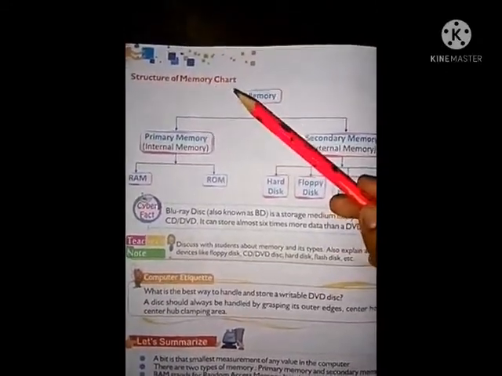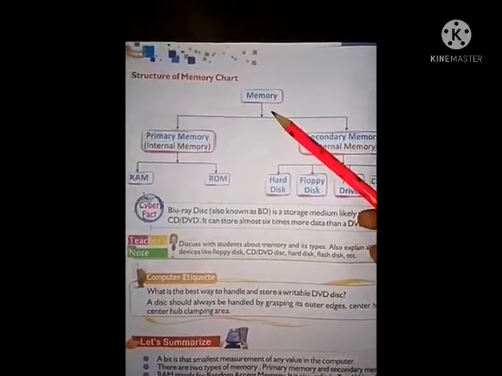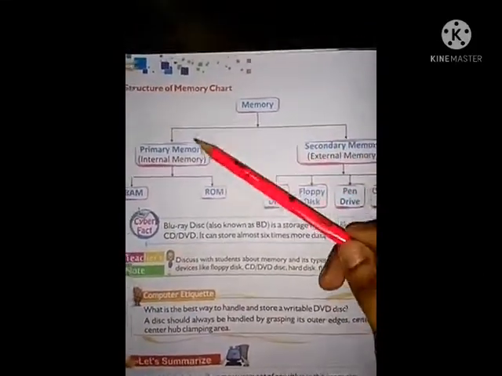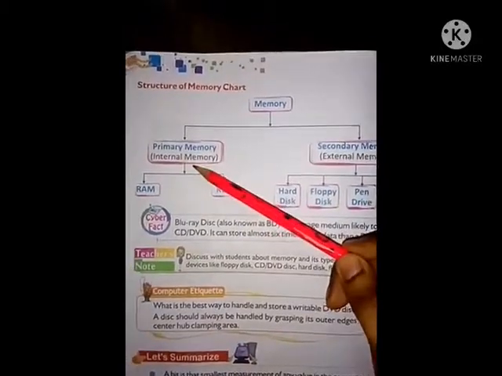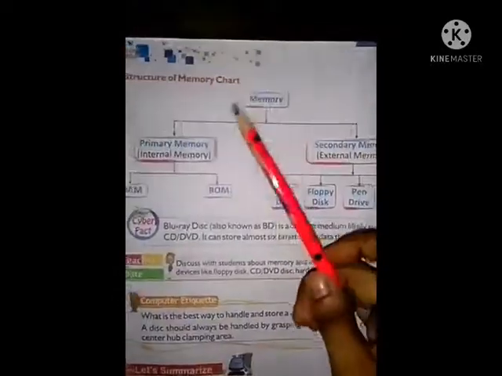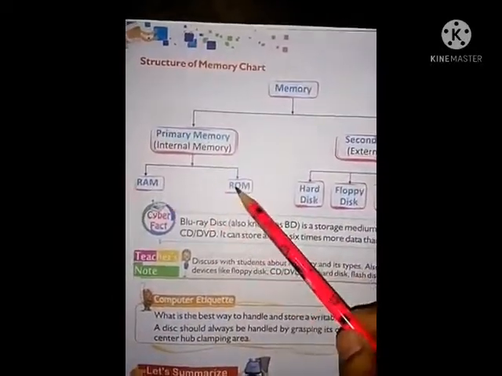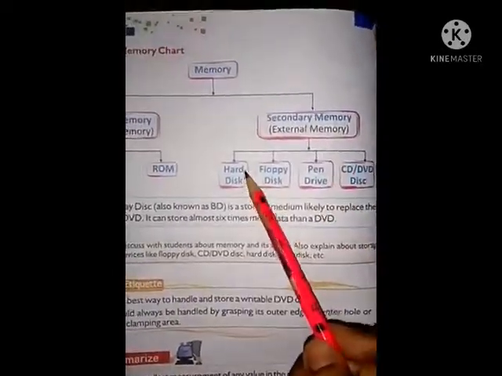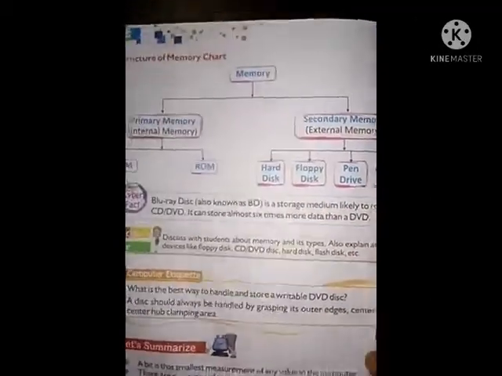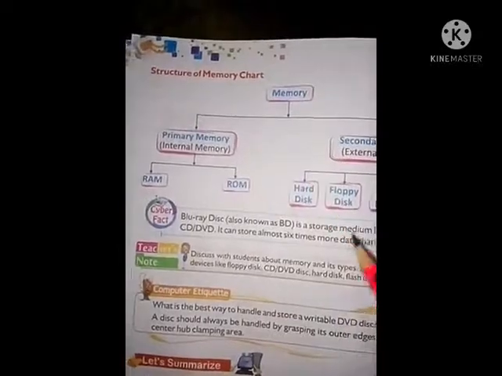Next, see, structure of memory chart. We know there are two types of memory, primary memory and secondary memory. Primary memory is also known as internal memory and secondary memory is also known as external memory. Primary memory is of two types, RAM and ROM. Secondary memory: hard disk, floppy disk, pen drive, CD, DVD disk. Okay. This is the summary.